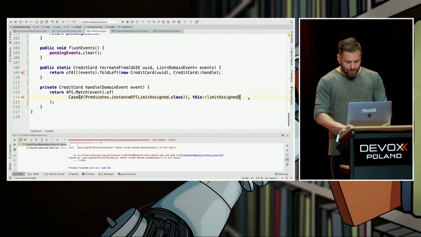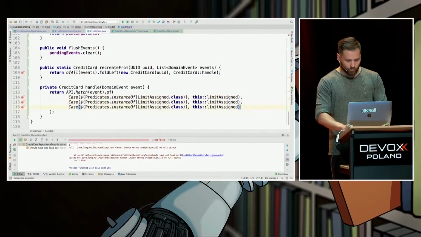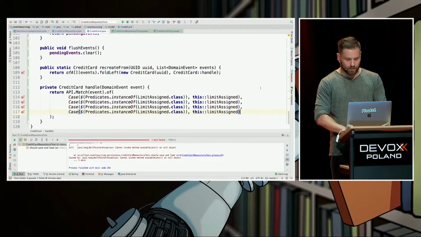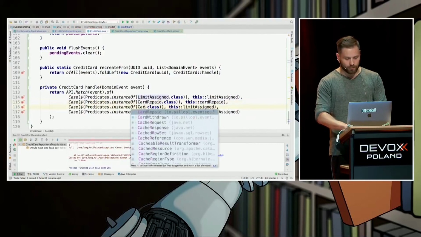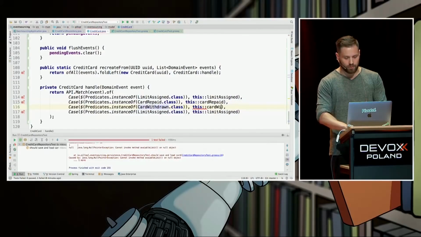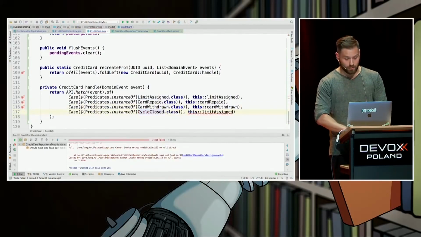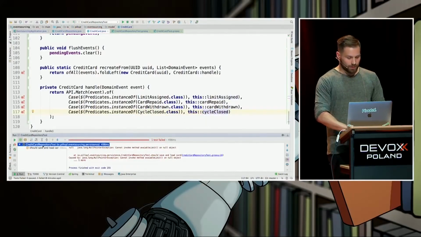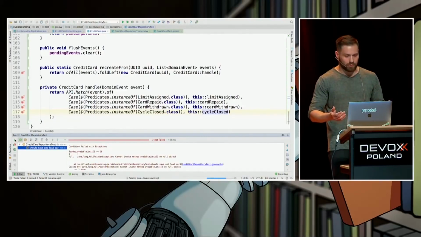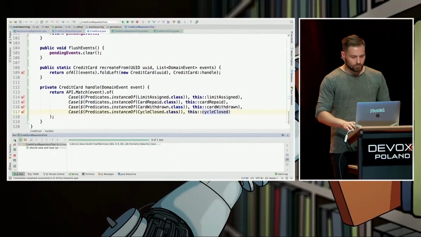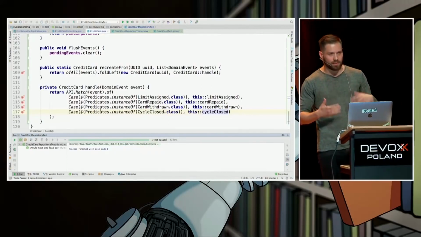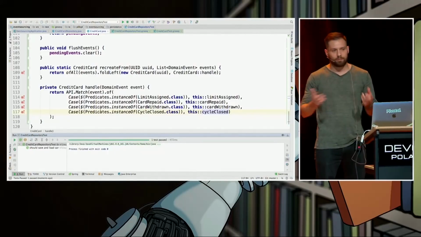We get to copy paste. It's going to be three more cases, right? Nice. If it's card repaid, then please delegate to card repaid. If it's card withdrawn, please delegate to card withdrawn. And the last case is, hey, maybe you are cycle closed. If that's the case, please delegate to this method. Let's run the test and see whether it's green. Fingers crossed, it's green. It is green. That means we just implemented event sourcing in pure Java with left fold and pattern match.